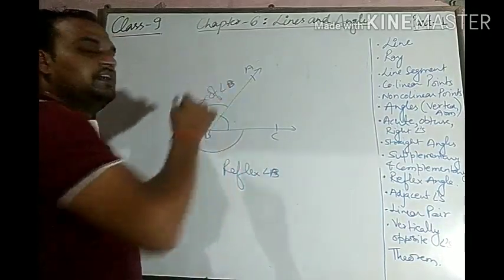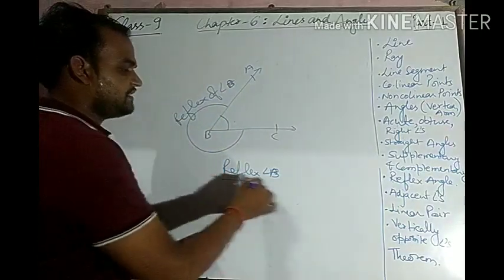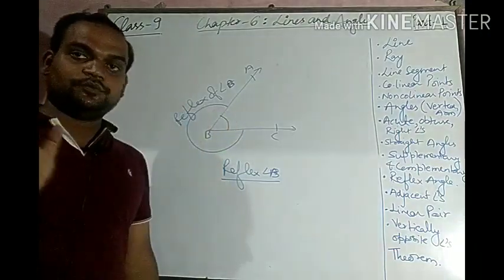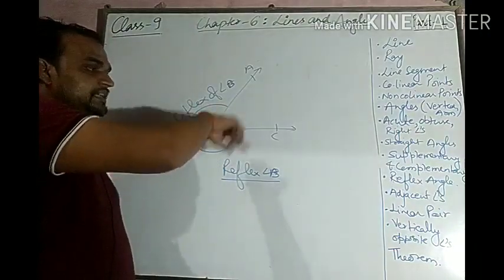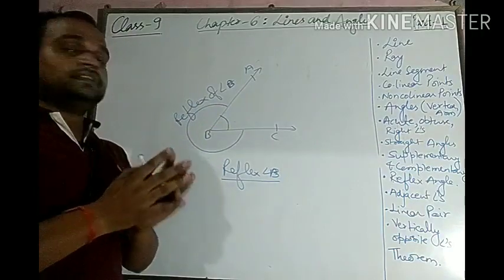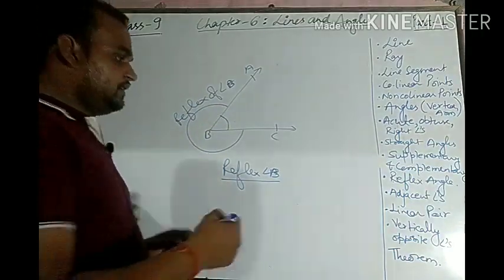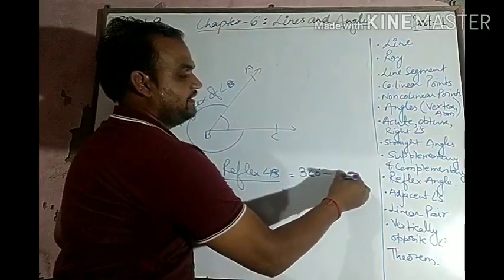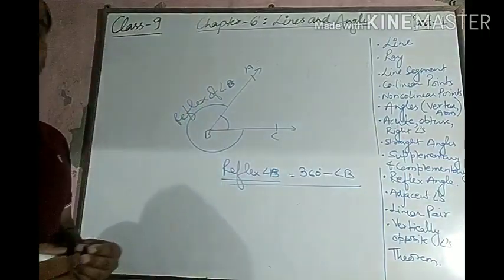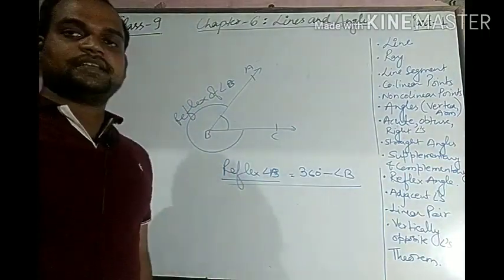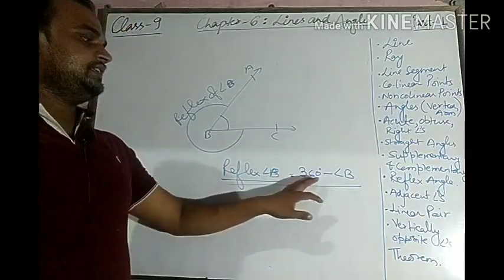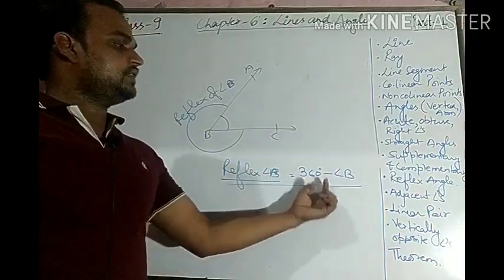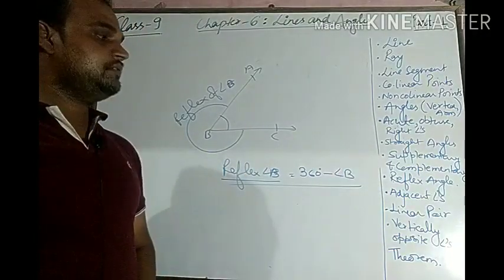Here angle B is our notation. So reflex of B. Now we know that this angle is B, and the complete circle's angle is 360 degrees. So reflex of angle B can be written as 360 degrees minus angle B. Okay, this is the reflex angle, reflex of angle B, that is 360 minus angle B.